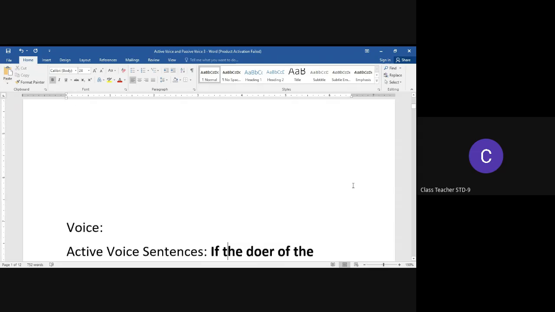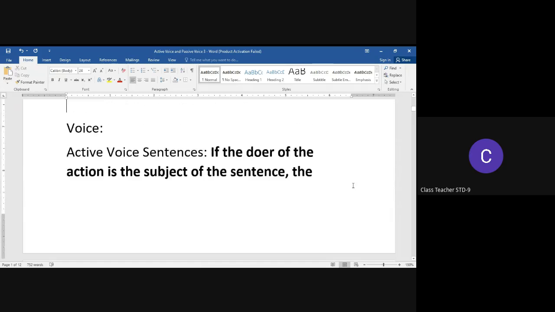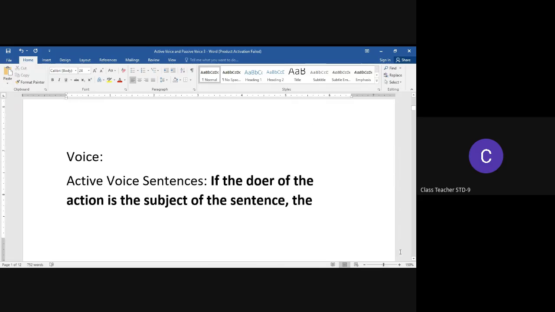So first thing we need to understand is, what is voice? What do you understand by voice? When we talk about the voice of a sentence, we are talking about whether the subject is the doer of the action or whether it is the receiver of the action.